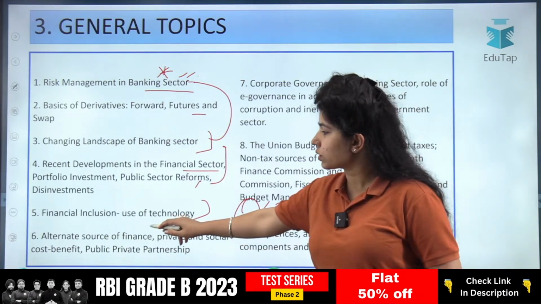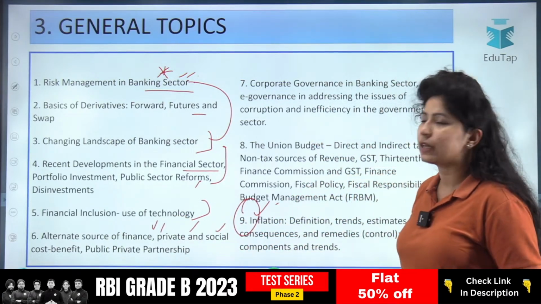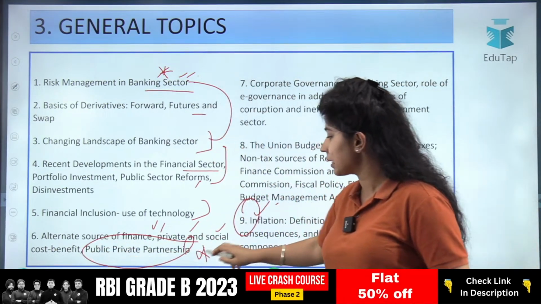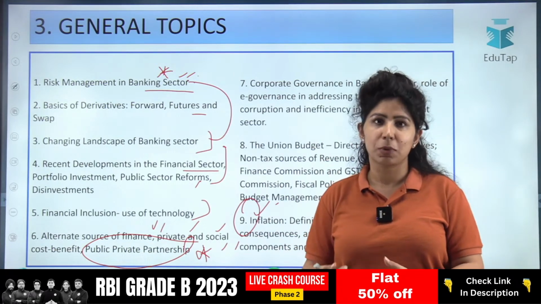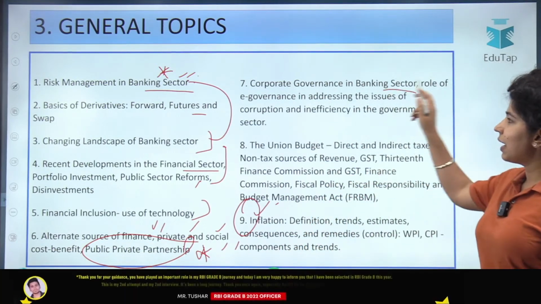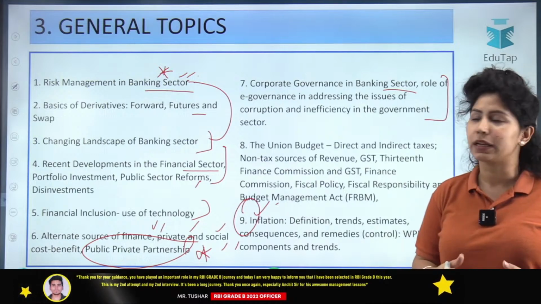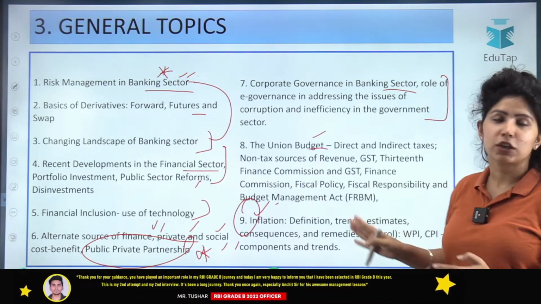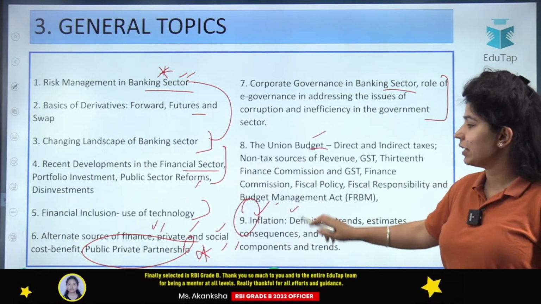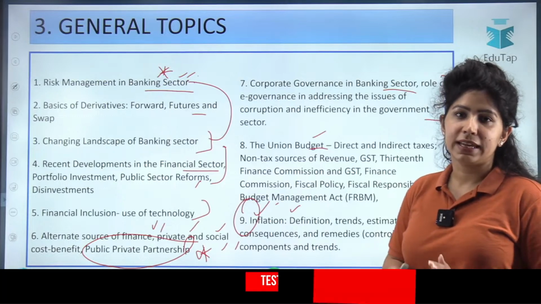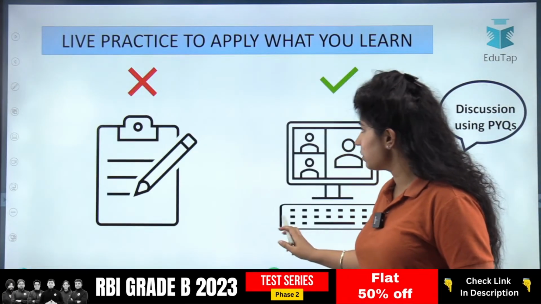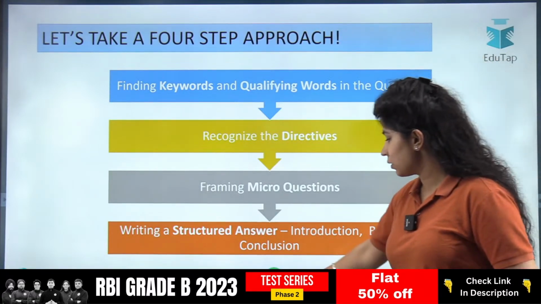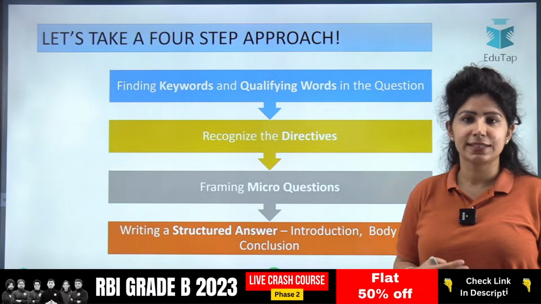Then you have alternate sources of finance, private and social cost benefit, public-private partnership. This is what we are focusing on here because public-private partnership projects are increasing in number. Then you have static portions, corporate governance, the union budget, which has already been covered in various sections, so we are not covering it here again. And finally, you have inflation, which has been in the news in the past few months or years. So based on the syllabus, we'll study 2 questions here.